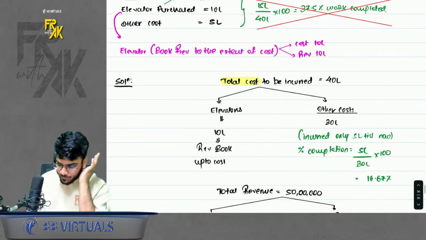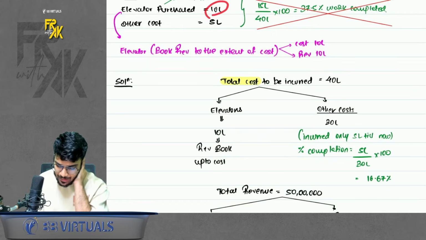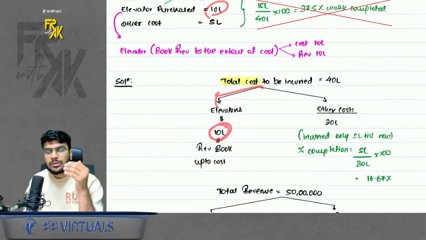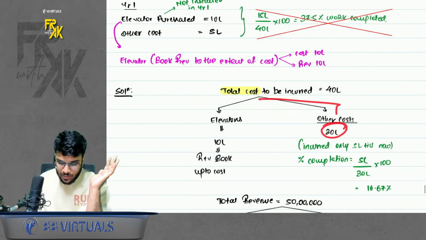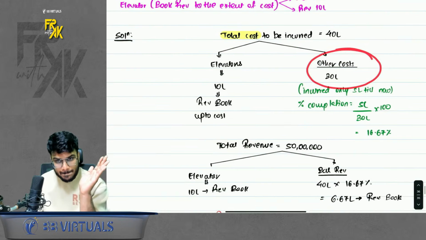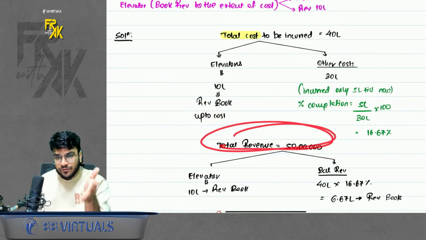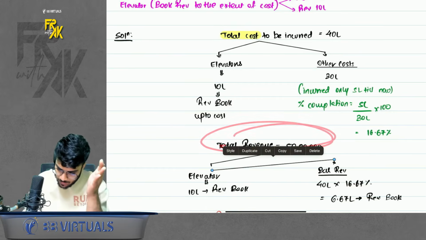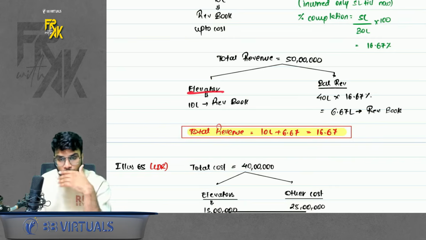So for example, total cost incurred, let's say, is 40 lakhs. Out of which 10 lakhs you incurred on elevators. So for this 10 lakhs you can book the revenue only up to cost. For the balance cost, 30 lakhs, you incurred 5 lakhs out of it. Find the percentage completion for this balance cost. Okay, that is 5 divided by 30 into 100. Similarly for revenue, out of 50, 10 lakhs you will book straightforward for elevators. Okay, because for elevator we will book the revenue up to cost.